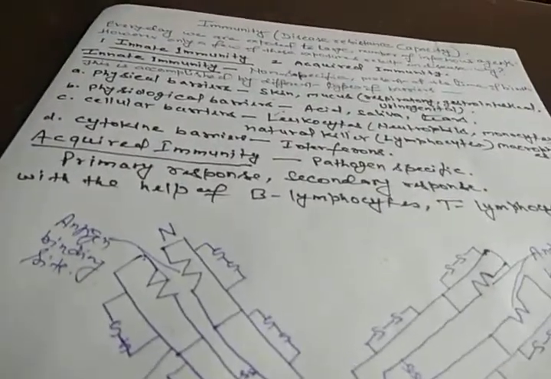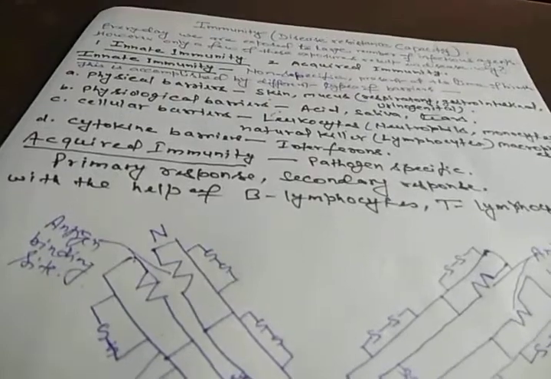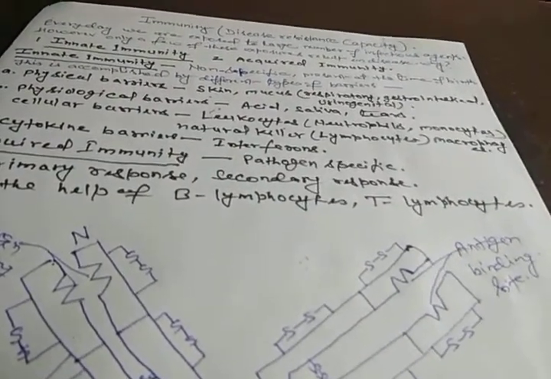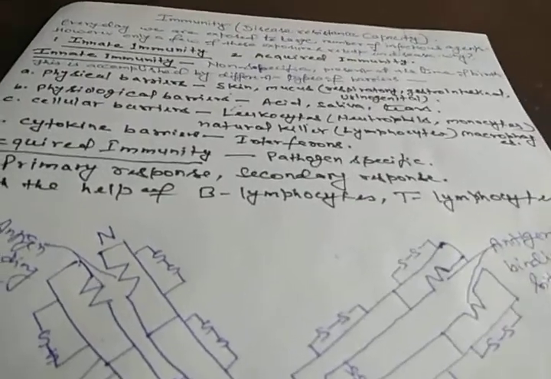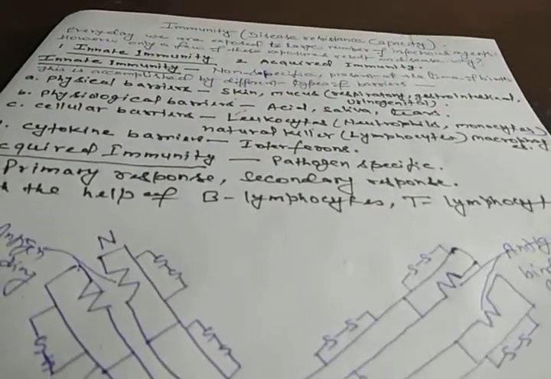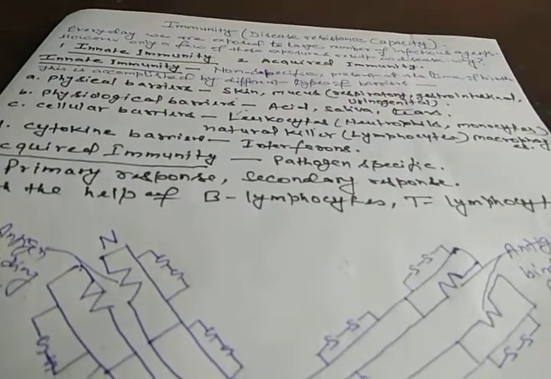Now this primary and secondary response takes place with the help of two types of lymphocytes, the B lymphocytes and T lymphocytes. These are different types of lymphocytes, and these lymphocyte cells are responsible for giving this primary and secondary response. Now you can see the structure of the antibody. Actually, how these B lymphocytes and T lymphocytes fight against disease-causing organisms, or how they give acquired immunity to our body, we will discuss.